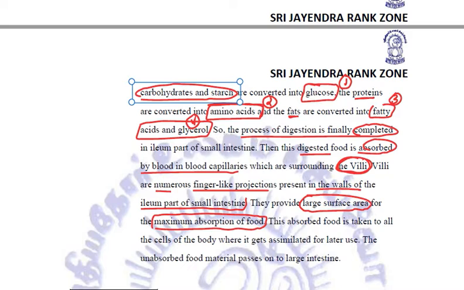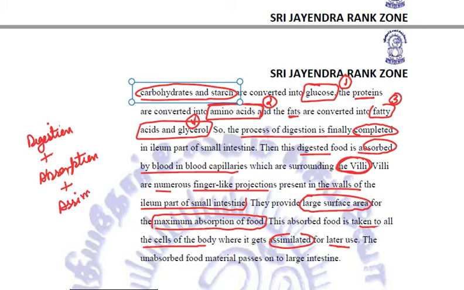Now this absorbed food will be taken to all the cells of the body where it will get assimilated for later use. So in the small intestine, the process of digestion is completed, plus the process of absorption is also done, which gets assimilated. So the process of assimilation also takes place through the small intestine.